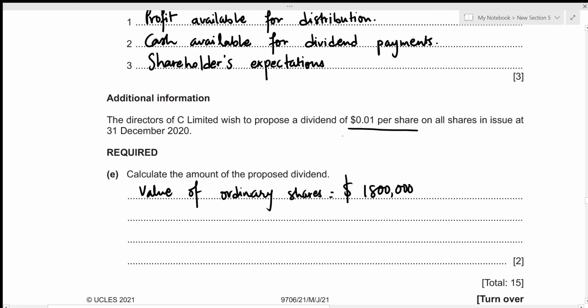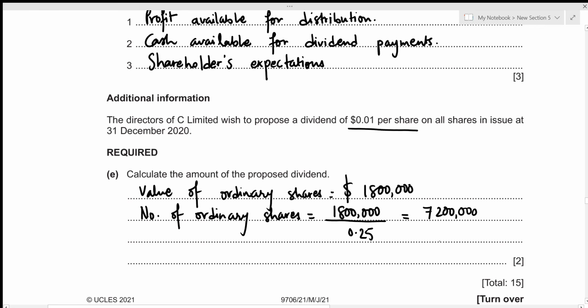All right, next, we know that the proposed dividend is of 0.01 per share. So in order to figure the total dividend, we first need to figure out the number of ordinary shares. So we just repeat the process. So number of ordinary shares. So we will just divide the total value, which is 1,800,000, by the nominal rate. So nominal rate is 0.25. This gives us the total number of shares of 7,200,000.